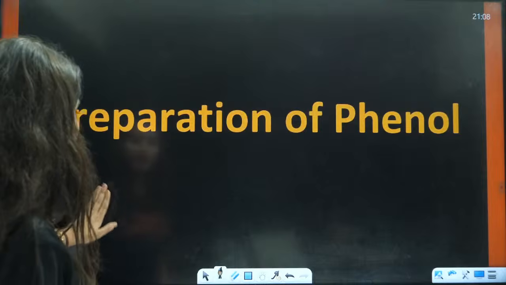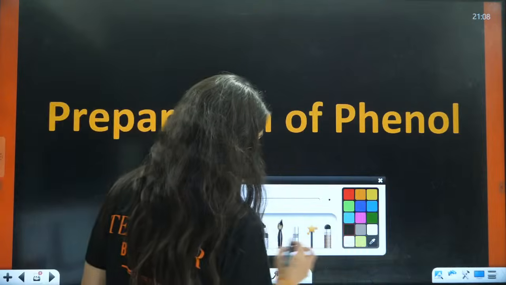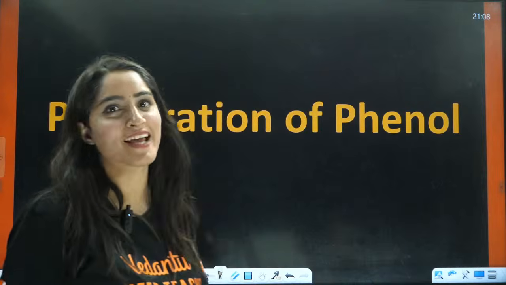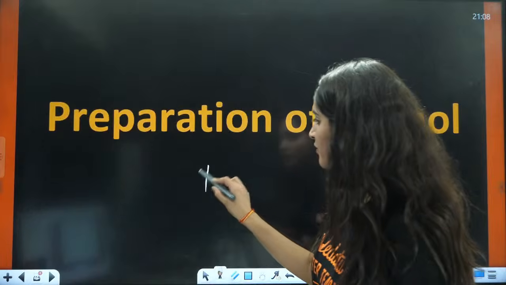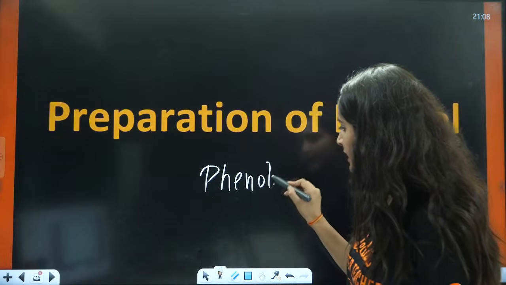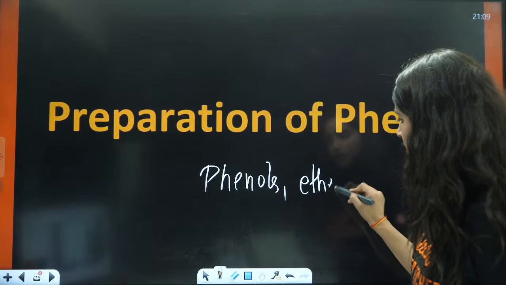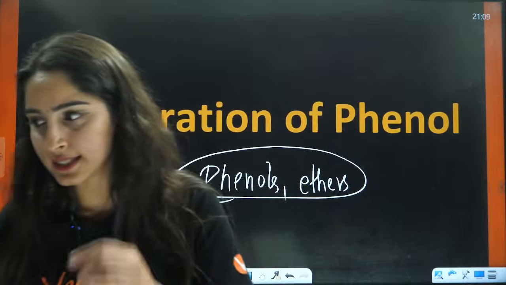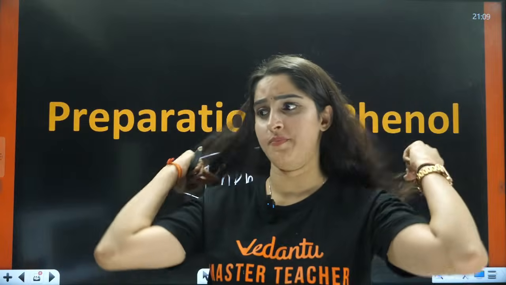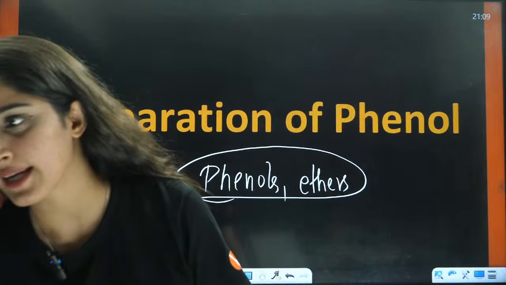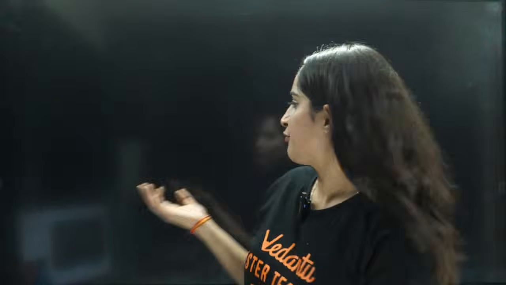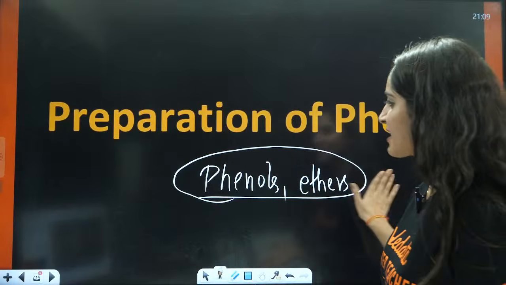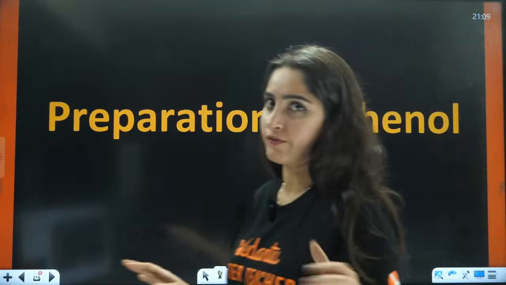Finally, we have completed preparation of alcohols, right? We are still left with phenols and ethers. Students, in the next lecture we will do phenols and ethers only, so I will make one new session.